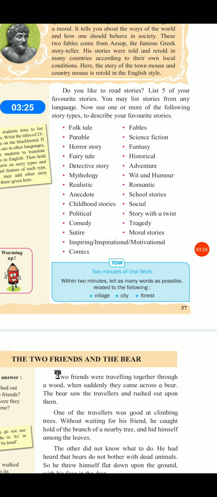Various types of stories: folk tale, parable, horror story, fairy tale, detective story, mythology, realistic, anecdote, childhood stories, political, comedy, satire, inspirational, motivational, comics, fables, science fiction, fantasy, historical, adventure, wit and humor, romantic, school stories, social, story with twist, tragedy, moral stories. These are the types of story.